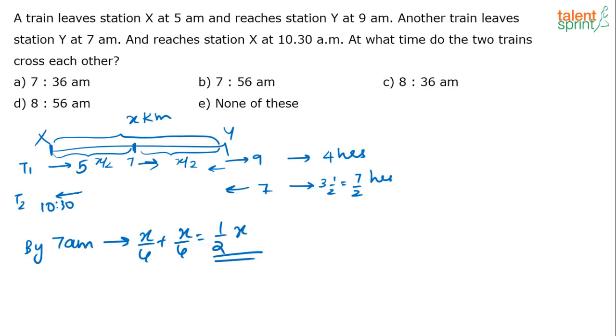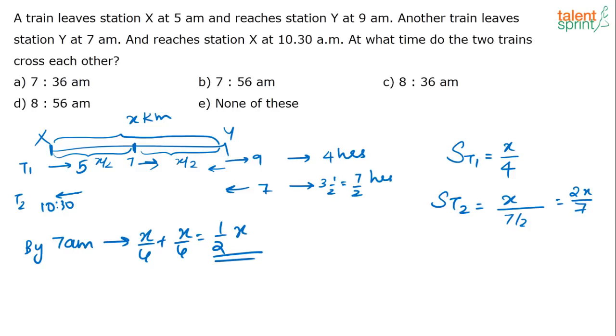Now use the concept of relative speed to find the answer. What is the speed of train 1? Totally train 1 is covering x kilometers in 4 hours, so its speed is x/4. Correct? Distance travelled divided by time taken. Similarly, what is the speed of the second train? It is also covering x kilometers in 7/2 hours. So x divided by 7/2 is 2x/7. This is the speed of the second train.